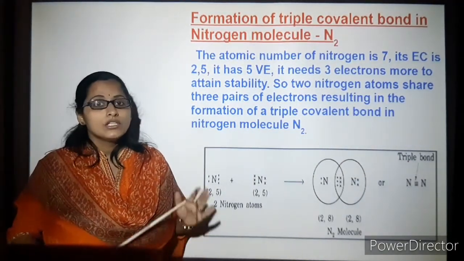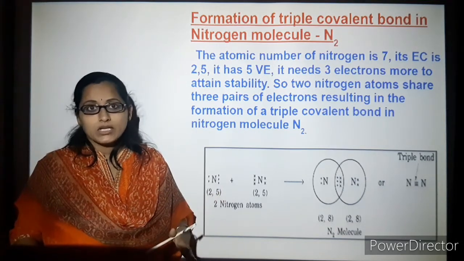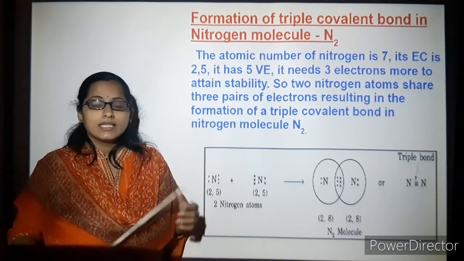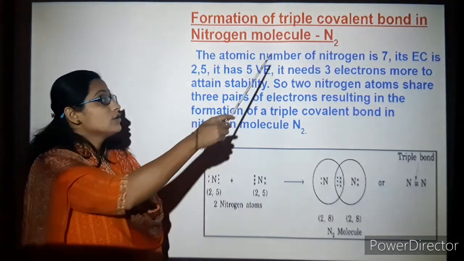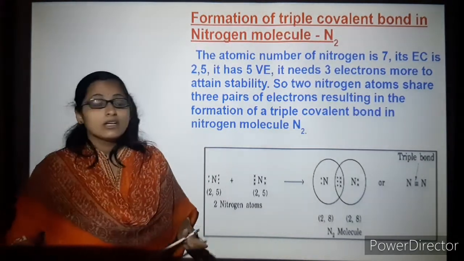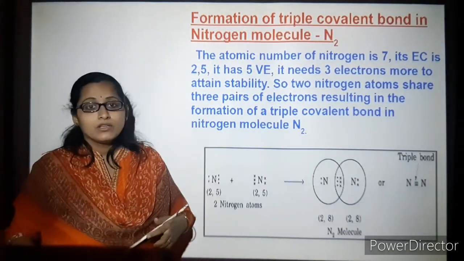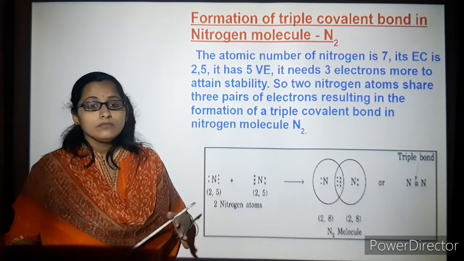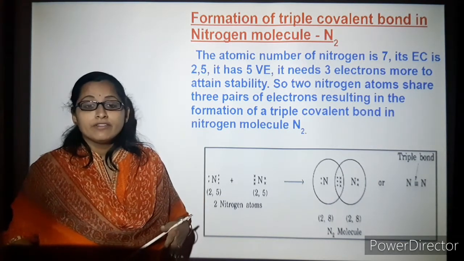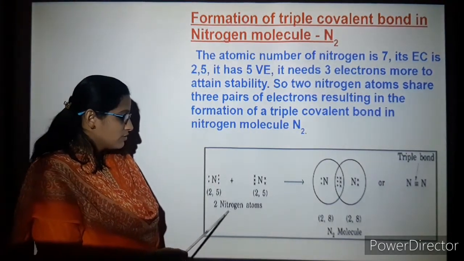Going on to the next bonding, the triple covalent bond, which we can see in the nitrogen molecule. Two atoms of nitrogen combine and share 3 pairs of electrons, forming N2. So what is the atomic number of nitrogen? It is 7. So the configuration is 2, 5. You can see that 2, 5 for the nitrogen atoms.